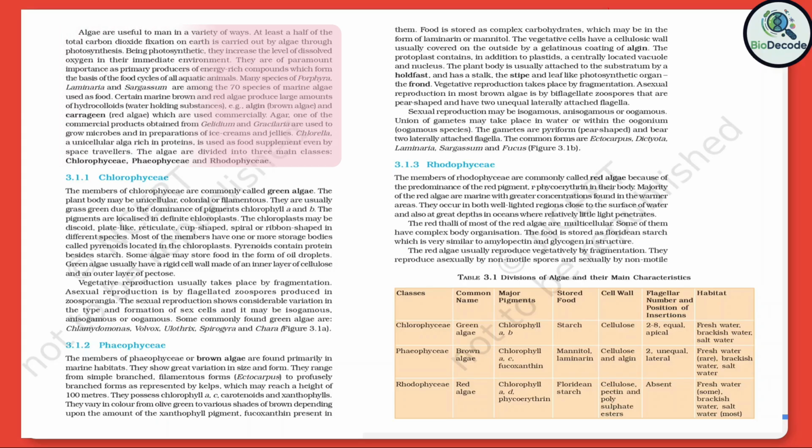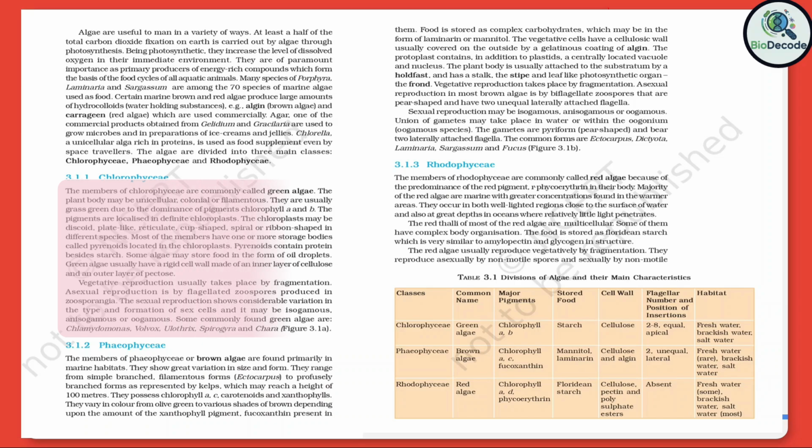The algae are divided into three main classes: Chlorophyceae, Phaeophyceae, and Rhodophyceae. Chlorophyceae. The members of Chlorophyceae are commonly called green algae. The plant body may be unicellular, colonial, or filamentous. They are usually grass green due to the dominance of pigments chlorophyll a and b. The pigments are localized in definite chloroplasts.